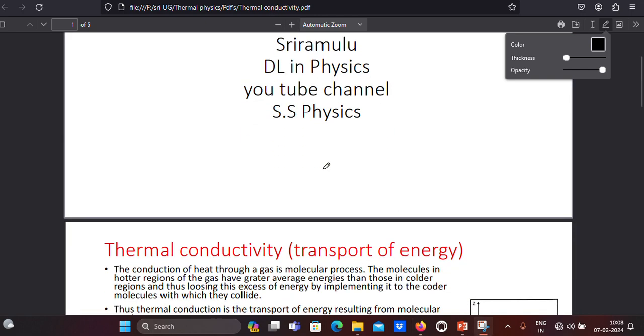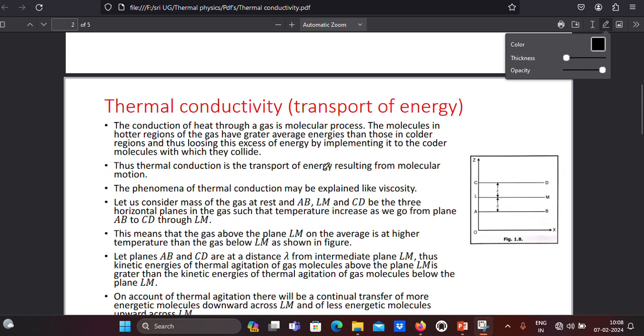Okay friends, let me start. Thermal conductivity. In thermal conductivity, energy transportation takes place. So that is why it is written in the bracket. The conduction of heat through a gas is a molecular process, right? So conduction of heat is because of a molecular process only.